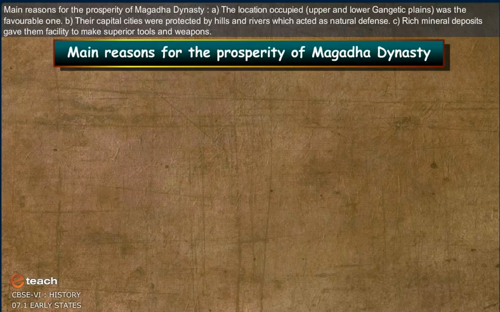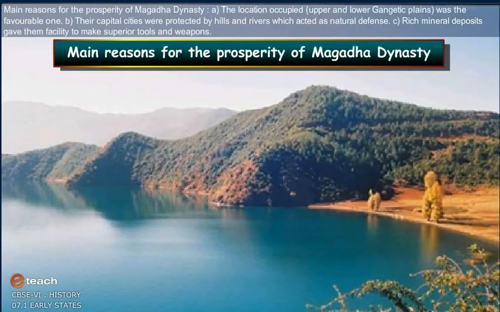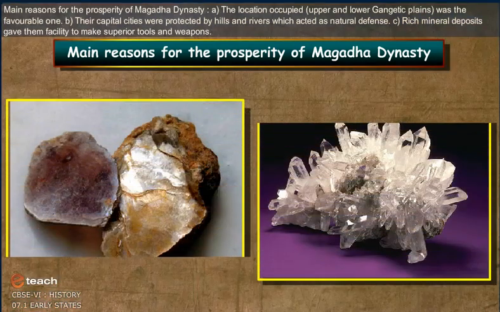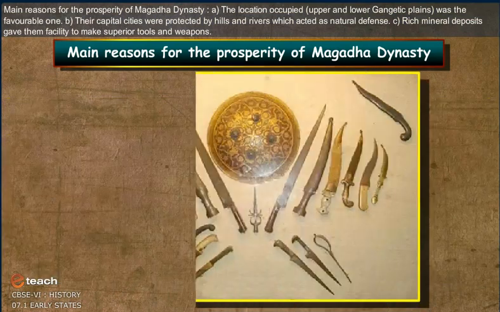Main reasons for the prosperity of the Magadha dynasty. The location occupied, the upper and lower Gangetic plains, was a favorable one. Their capital cities were protected by hills and rivers, which acted as natural defense. Rich mineral deposits gave them the facility to make superior tools and weapons.